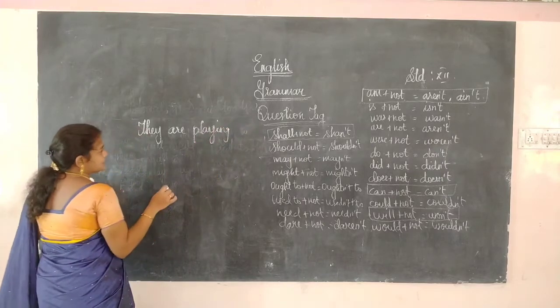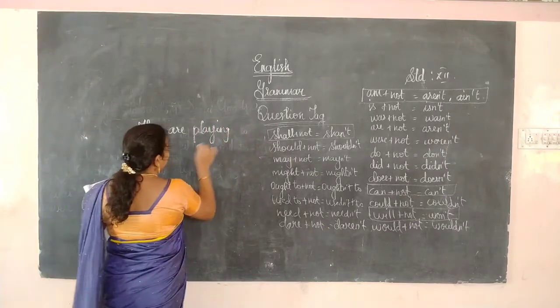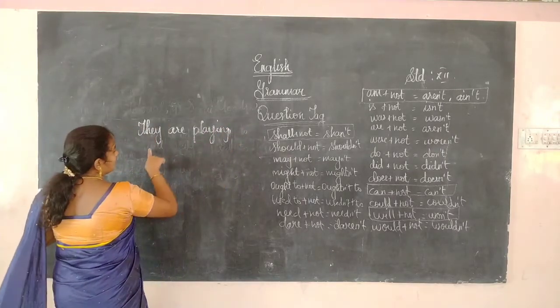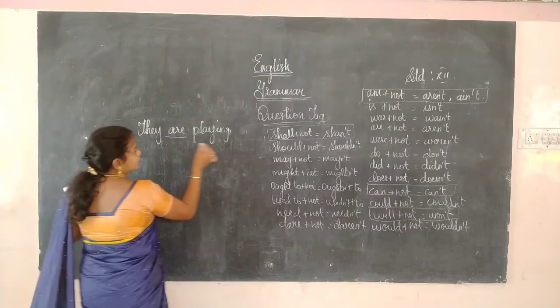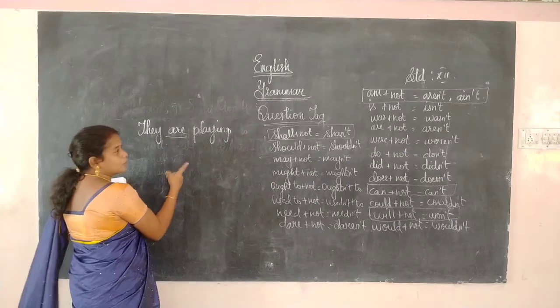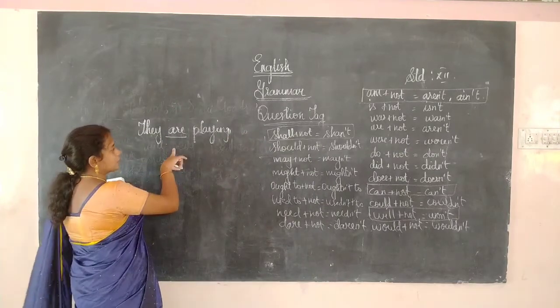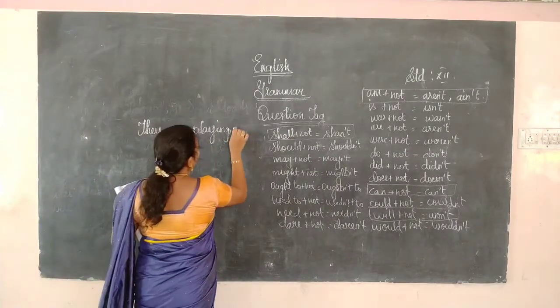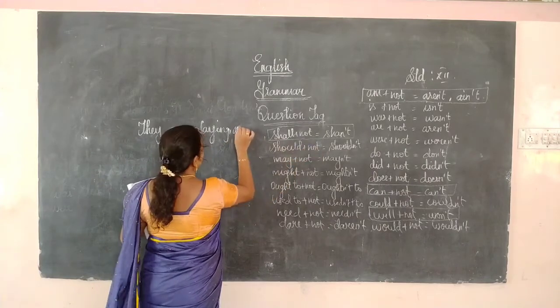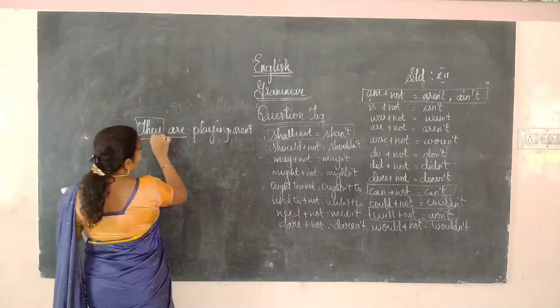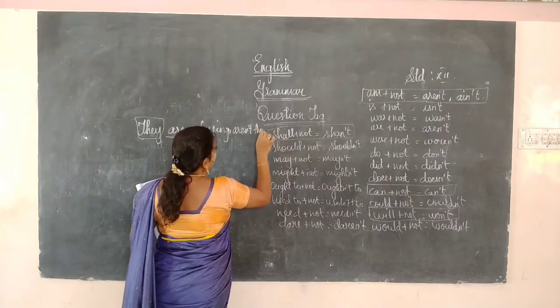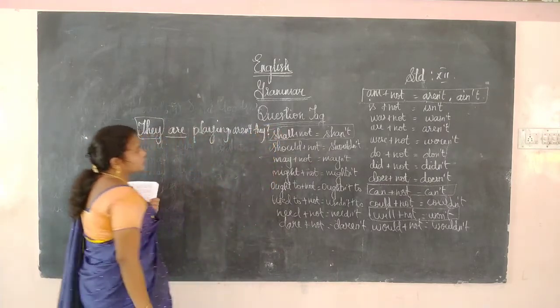Okay, so the first thing, we have to put the comma next to the sentence and we have to find the auxiliary verb. "Are" is there, so it is in the positive. So we have to change this positive into negative. So are plus not, aren't. Already here we have a pronoun, so directly we are writing the pronoun. Then we have to put the question mark.